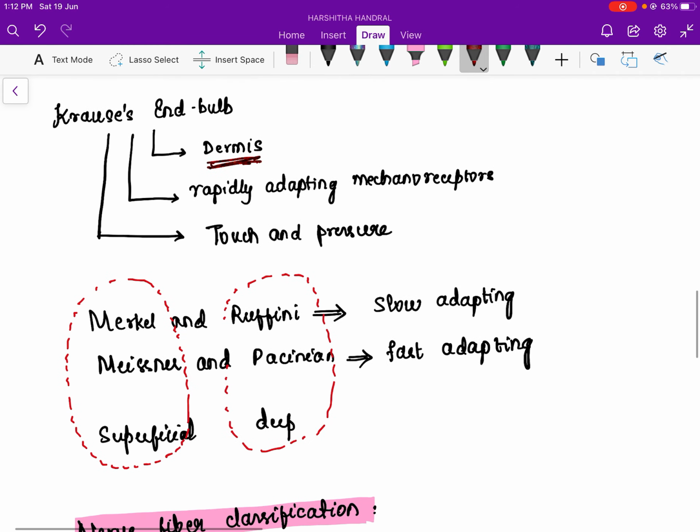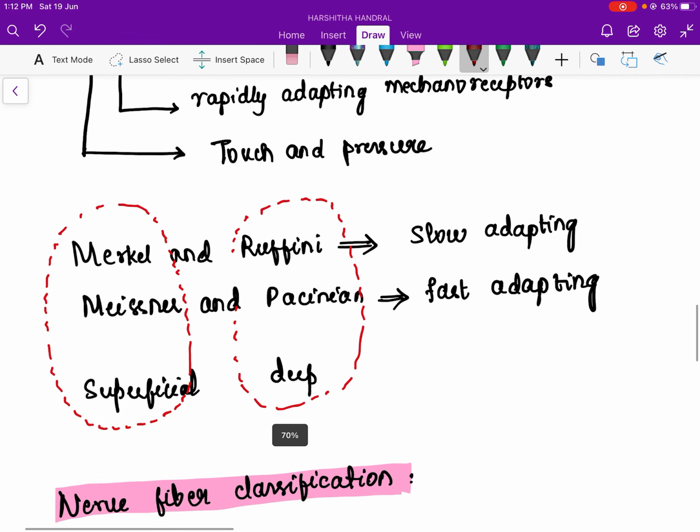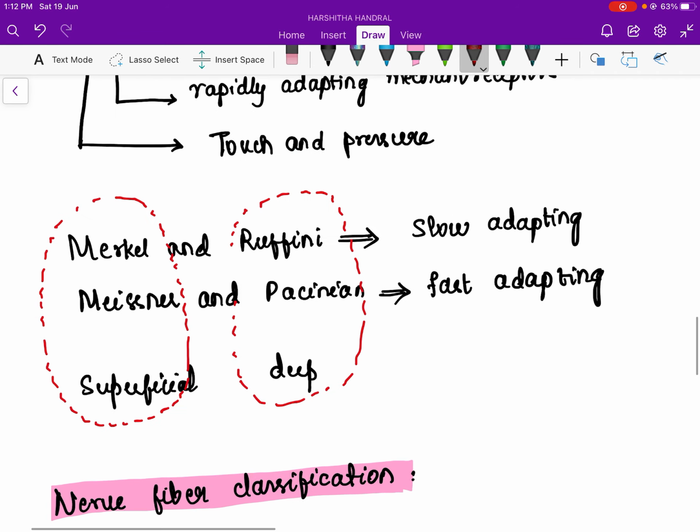And now we will learn which is slow acting and which is fast acting, and also superficial and deep. Let us recollect. Anything which starts with M, Merkel and Meissner's, is superficial, and anything other than that, Ruffini's, Pacinian, is deep. Coming to the slow adapting type, you remember the ones which have R in them, like rough surface: Merkel, Ruffini's.